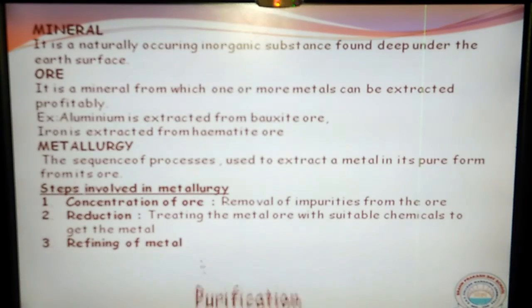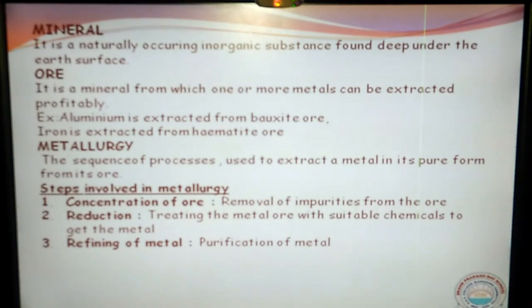Third step, if you observe, is refining of metal, or purification of the metal. Along with the metal, some metallic compound which was unable to convert into metal may be there. And even in the first step, whatever process we have used, some of the impurities may be left over along with the ore. So that also will be removed here.